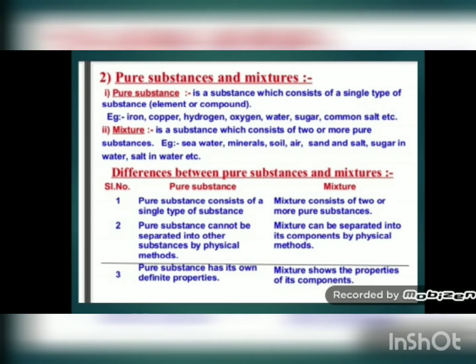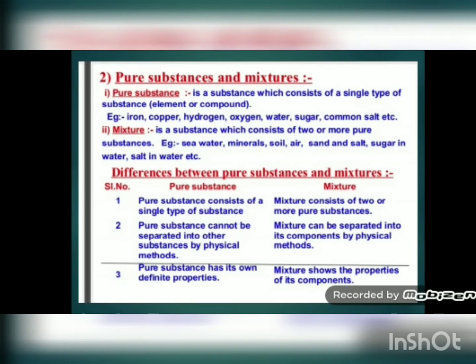In science, a pure substance is a substance which consists of a single type of substance, that is, an element or a compound. Now what does it mean? It means that anything which is made up of a single type of substance. For example, we take nitrogen. Nitrogen is made up of N2 molecules. The entire composition of nitrogen is N2. So nitrogen is a pure substance.